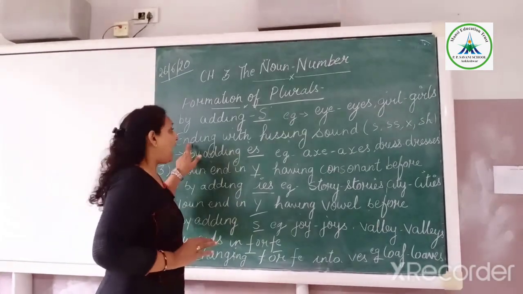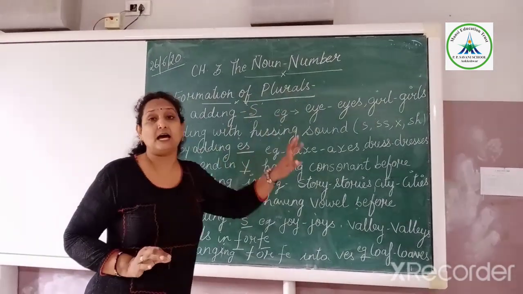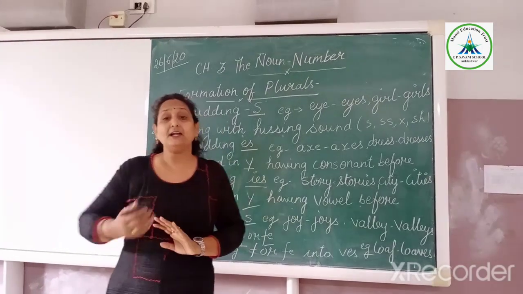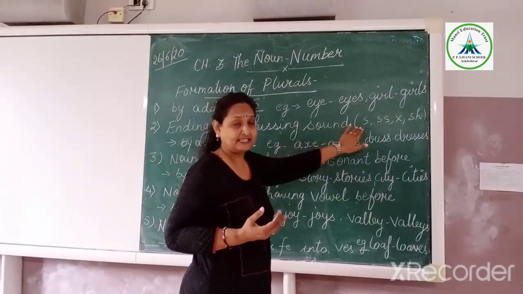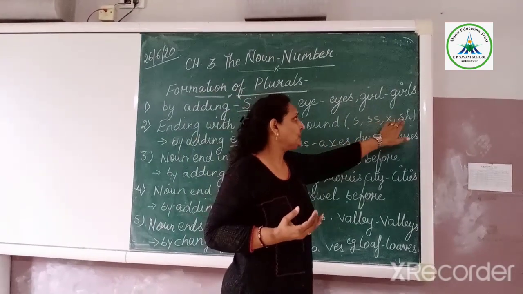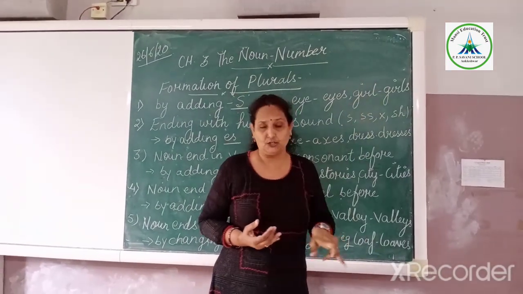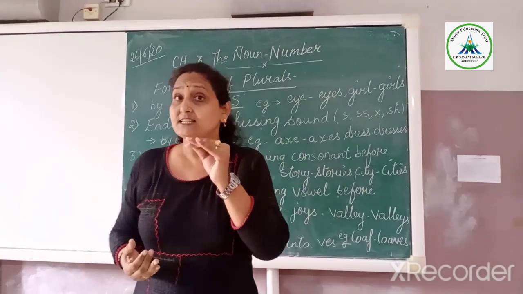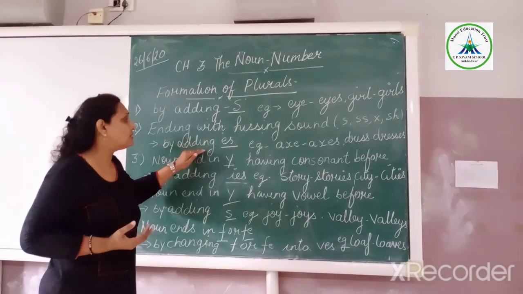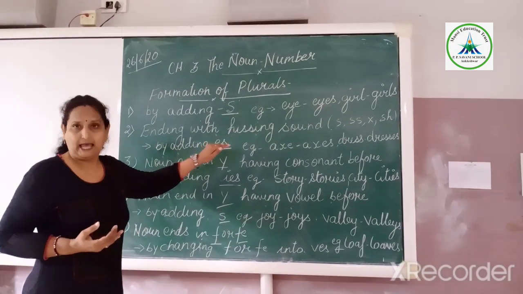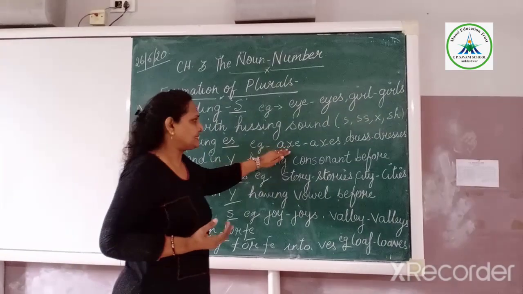Second, ending with a hissing sound. If your noun ends with a hissing sound, for words like S, SS, X, SH and CH, at the end we get a hissing sound. At that time we have to end the word with ES. For example, fox.